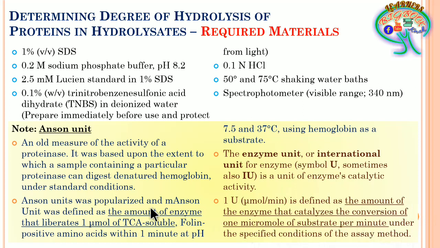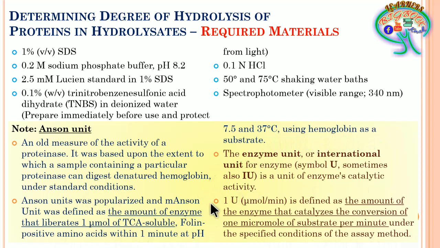What we have discussed is one of the standardized methods. You can see these standardized conditions: Folin positive amino acid within 1 minute, pH 7.5 and 37 degrees centigrade, using hemoglobin as a substrate. These are the standard conditions. Here, specified conditions of the assay method.